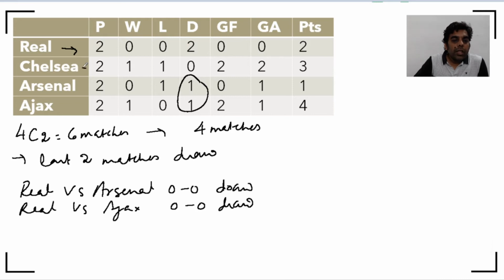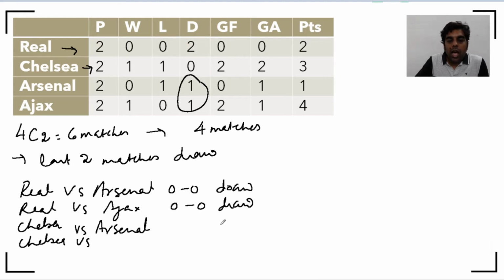Next, let's look at Chelsea. Chelsea played 2 matches, one of them was a win and another one was loss. So Chelsea won against somebody and Chelsea lost against somebody. Chelsea won a match against somebody else who had lost a match. Now in this entire table only Chelsea and Arsenal has lost a match. So Chelsea played with Arsenal, and in this match Chelsea won.